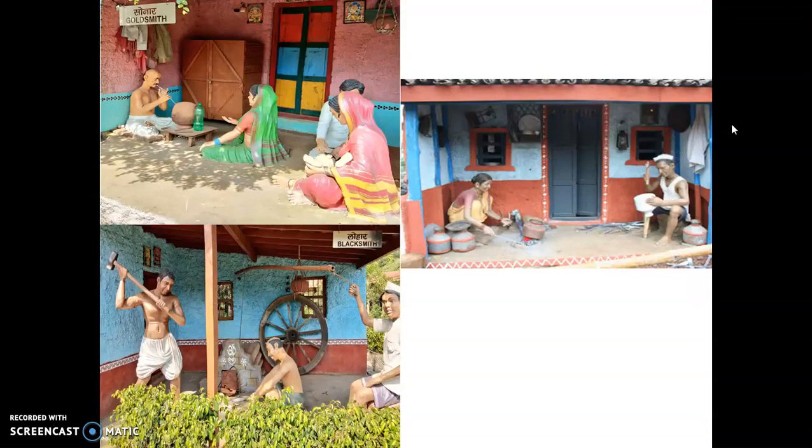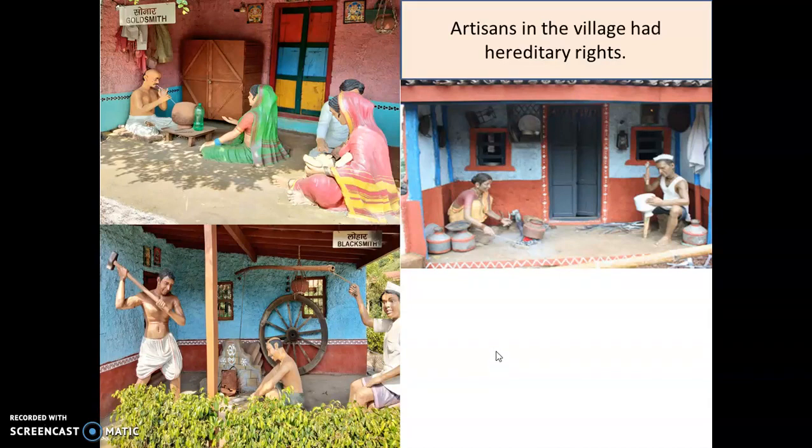Look at this picture. You see, the top left picture is that of a goldsmith. A goldsmith makes gold ornaments. You have another picture here of a man and a woman making pots. You are right. That's a potter. And you have a third picture here of a man with a tool in his hand. He is a village blacksmith. The blacksmith usually made things or tools out of iron. So every village had these artisans. These people are called artisans.